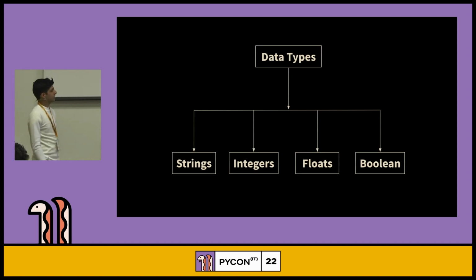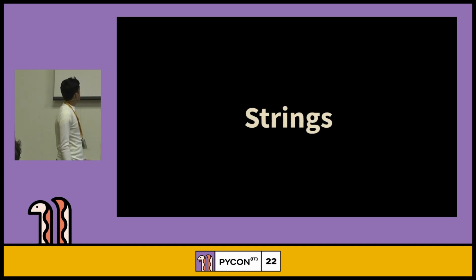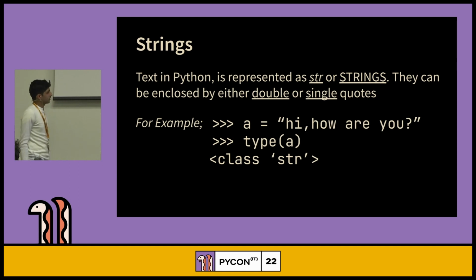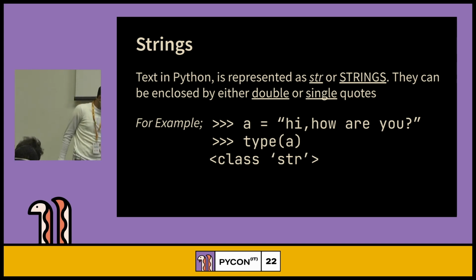So in Python, we have lots of data types, but these four are very basic: strings, integers, floats, and booleans. We have others, like dictionaries, but they are off topic. Then we have strings. Text in Python is usually represented by strings. You can see that a is a variable, and "hi, how are you" is the value, so something like text. You can put this in quotes, single quote or double quote.